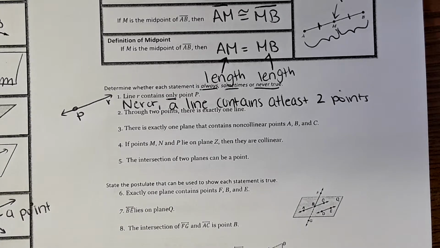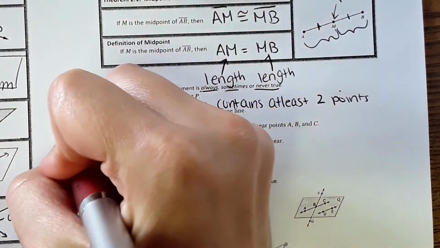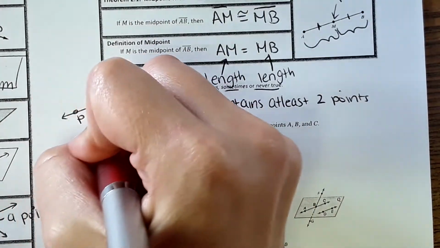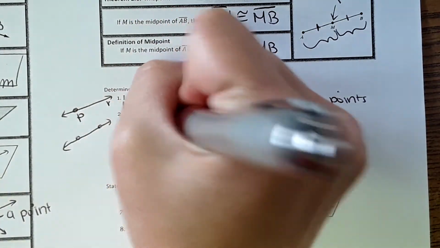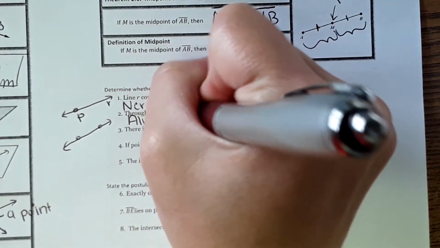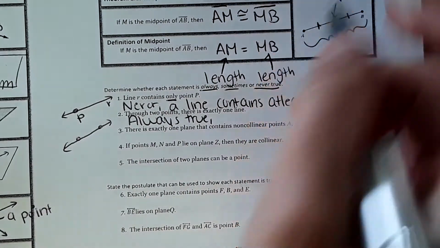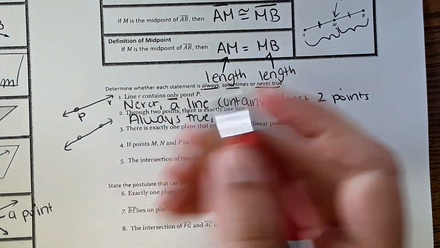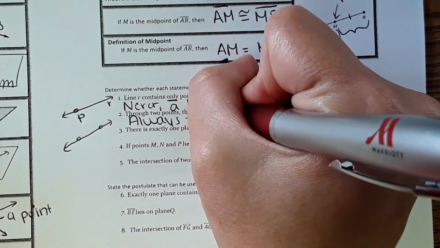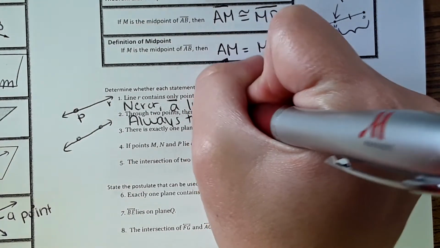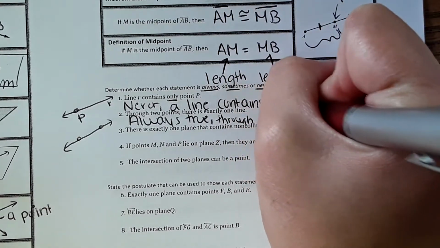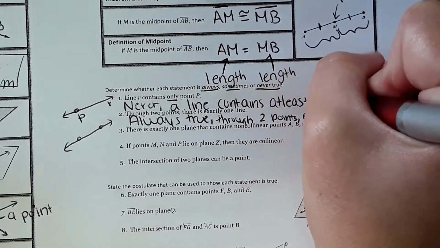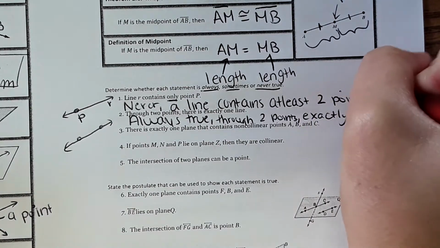Number 2, through 2 points, there is exactly one line. That is always true. That's literally almost the definition. So, through any 2 points, there's exactly one line. I'm going to try to make this short. Through 2 points, exactly one line.